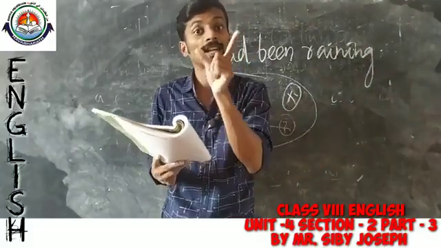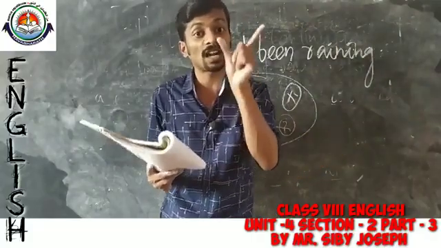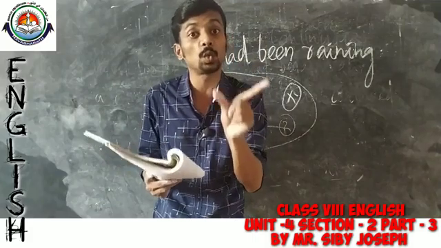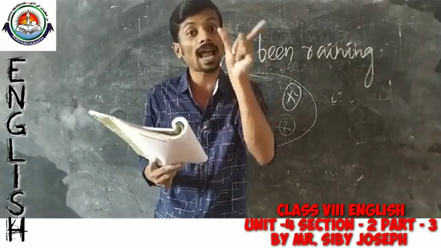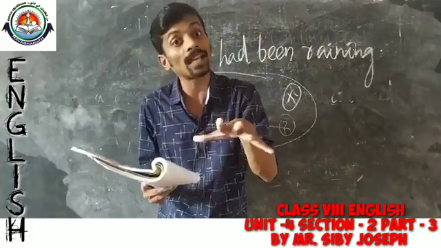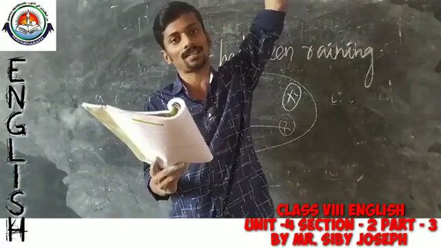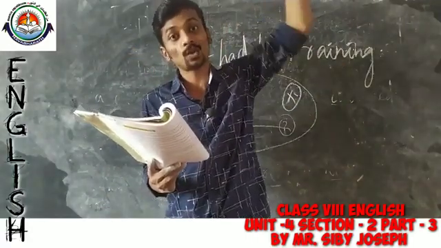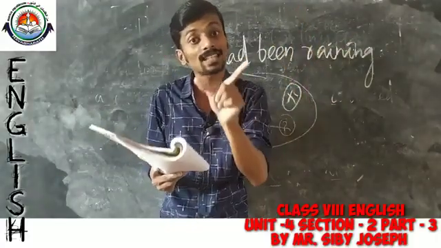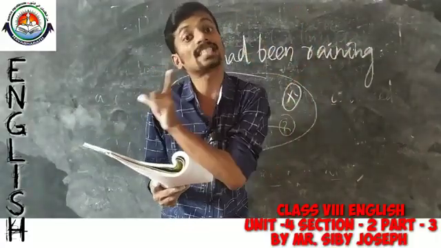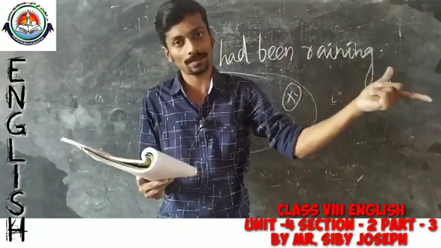So, it is clearly understood that past perfect continuous is used to speak about an action that was happening at a particular point of time in the past. So, "sun was shining" was an action that happened at a particular point of time in the past.